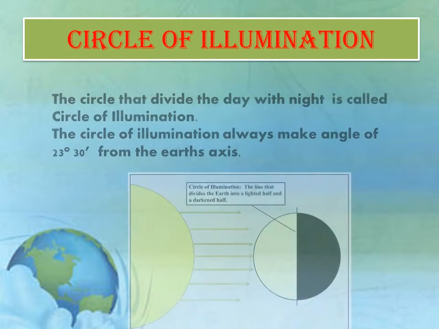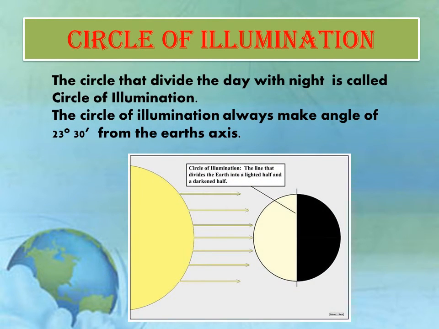Circle of illumination. The circle that divides the day from the night is called the circle of illumination. The circle of illumination always makes an angle of 23 and a half degrees from the Earth's axis. In this diagram, you can see half the portion of the Earth is in front of the sun and half the portion is dark where night is there, and the portion which is having light, it is day.